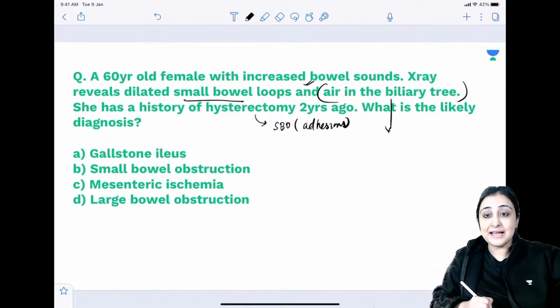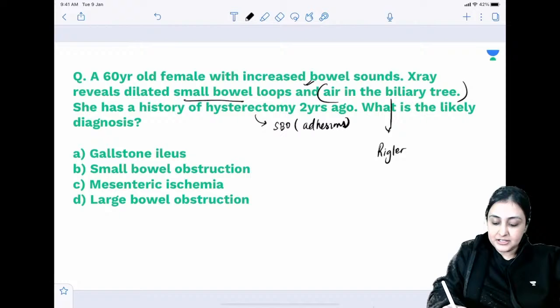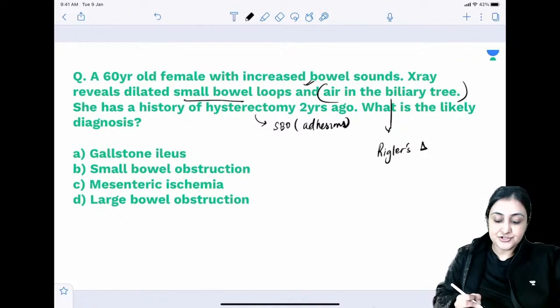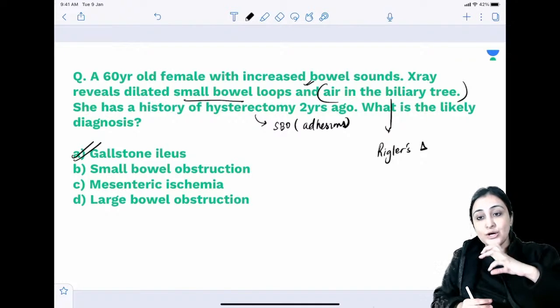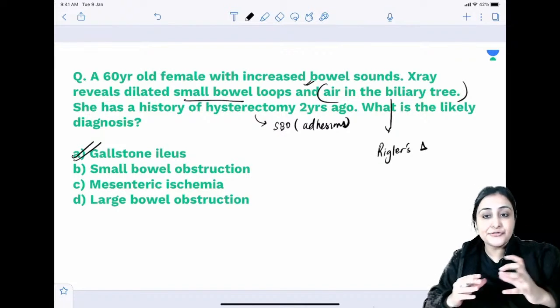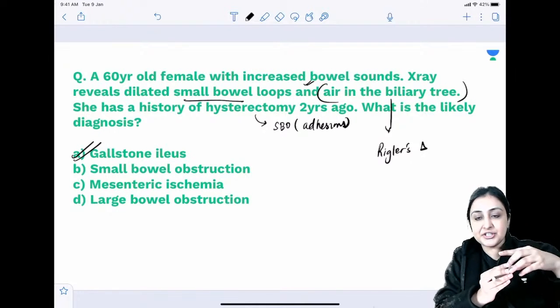So when you have air in the biliary tree, pneumobilia, what do you think of? You think of Rigler's triad, and Rigler's triad is seen because of gallstone ileus, right? So we have a gallbladder stone which has gone into the small intestine through a fistula, likely with the duodenum. So there is likely a cholecystoduodenal fistula.